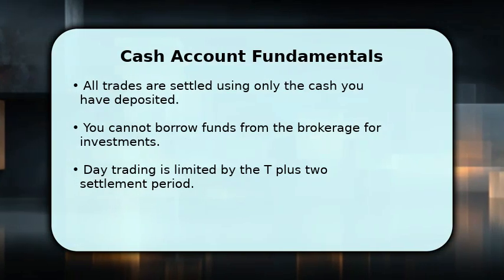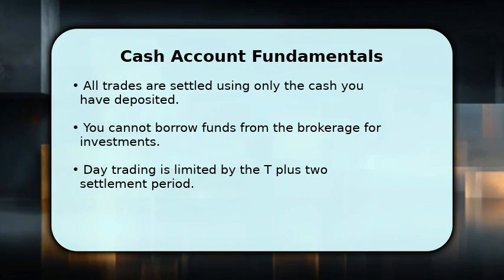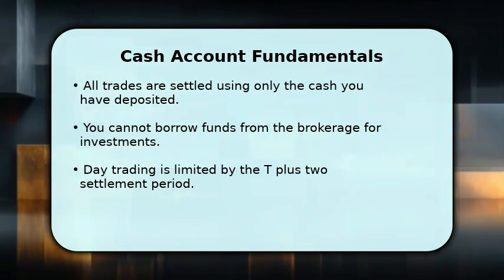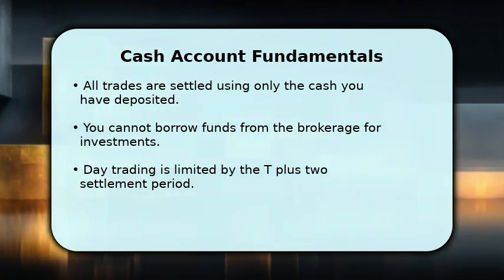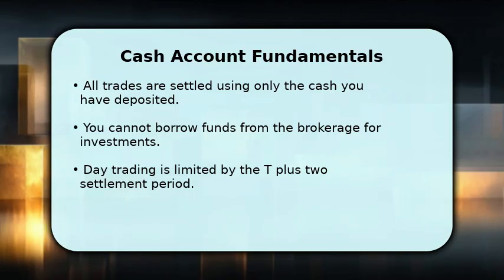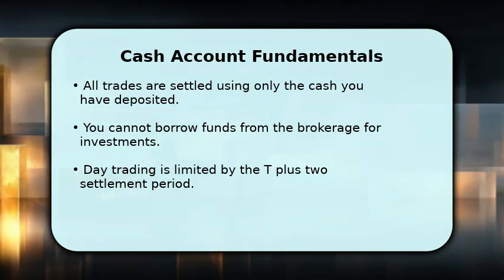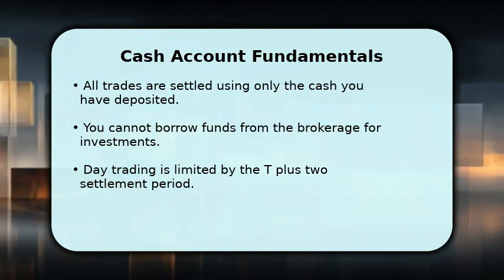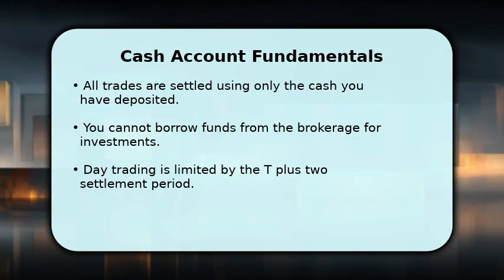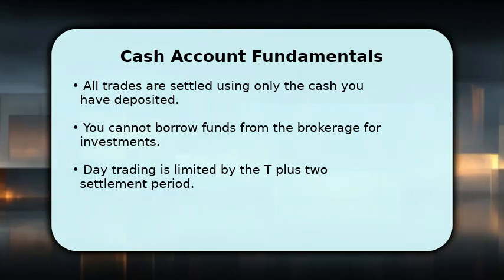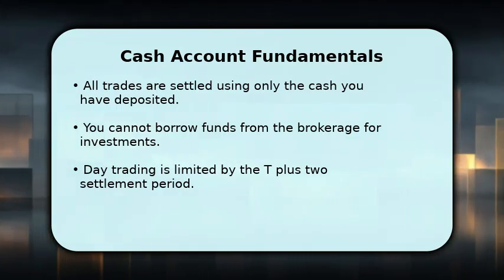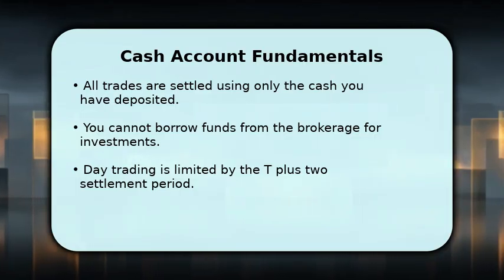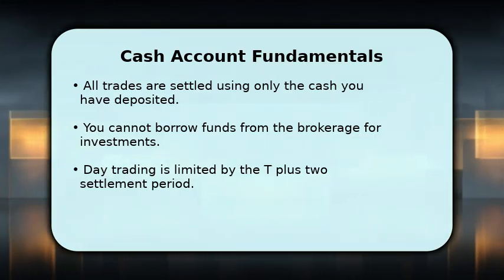With a cash account, you trade exclusively with the money you have deposited. This means you cannot borrow funds from the broker, ensuring you only risk what you own. Trades typically settle in 2 business days, known as T+2, which can restrict frequent day trading. While simpler, it offers less flexibility and purchasing power compared to a margin account, but also carries less risk.